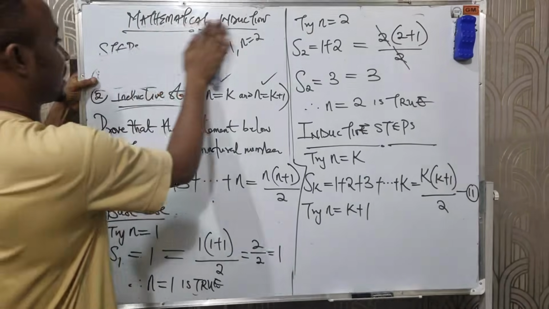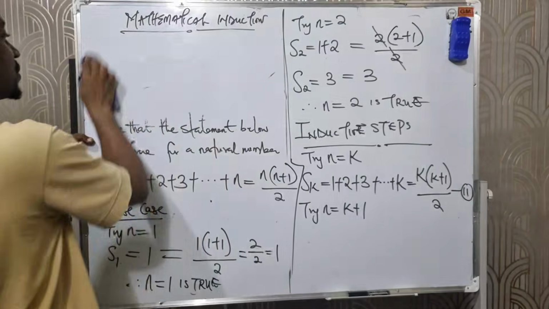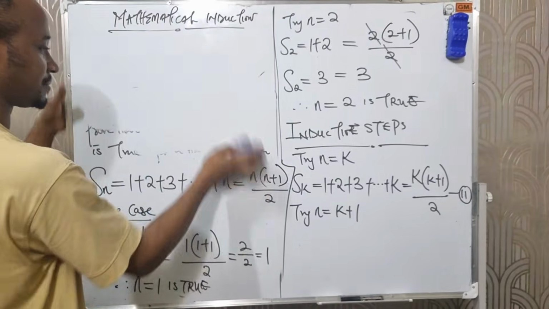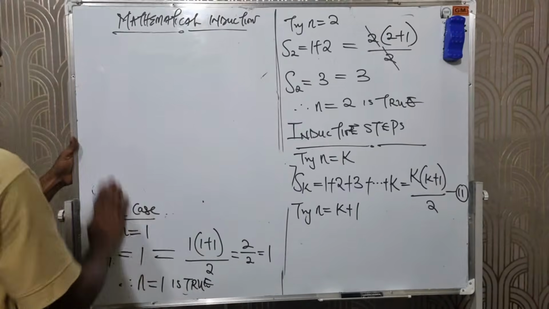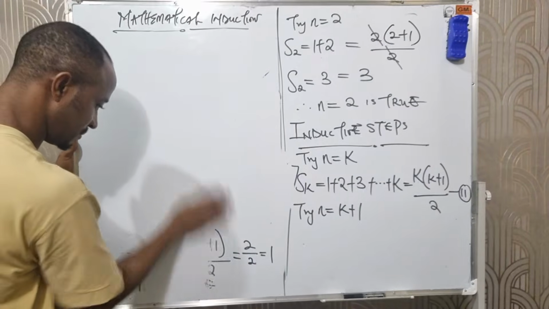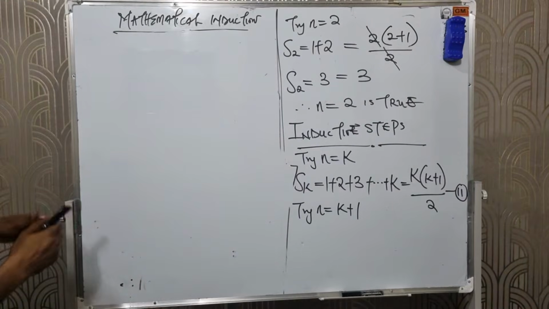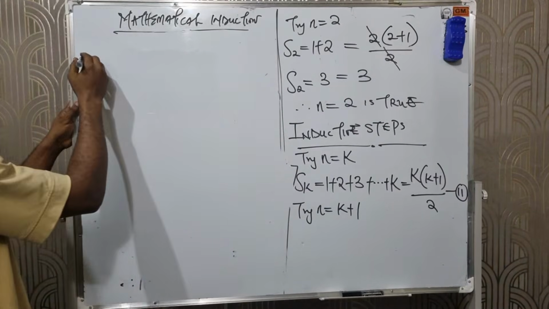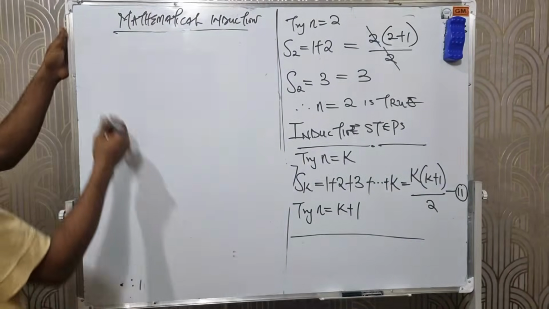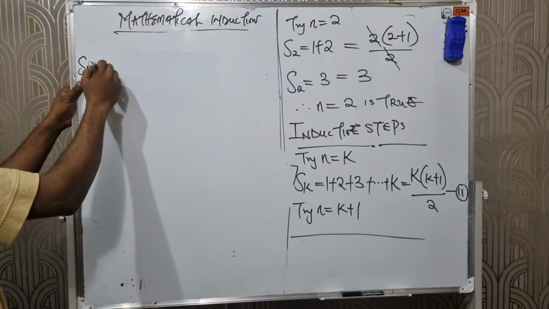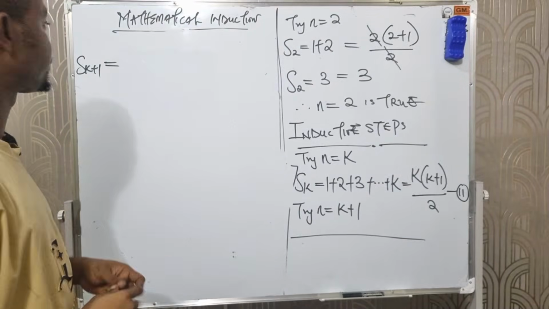Let me clean here so that I can solve for n equals k plus 1. Now listen. For n equals k plus 1, that will give us S(k plus 1) equals, now this is where you have to pay attention.